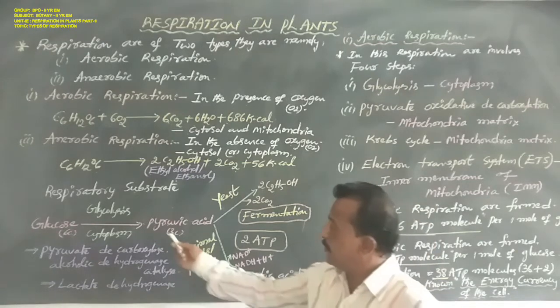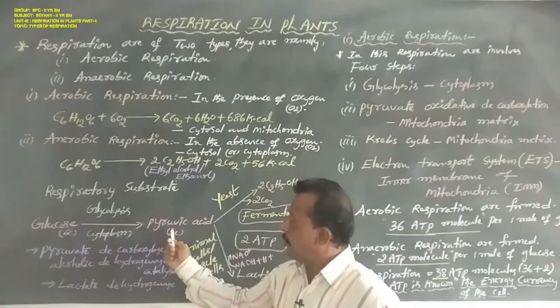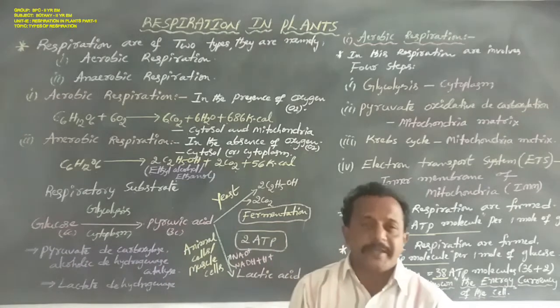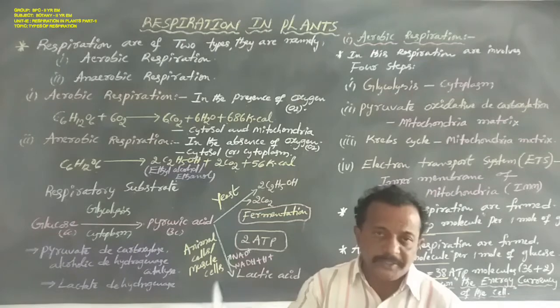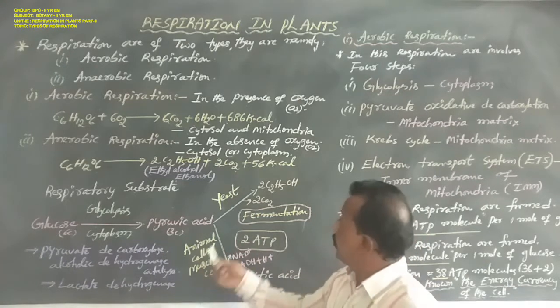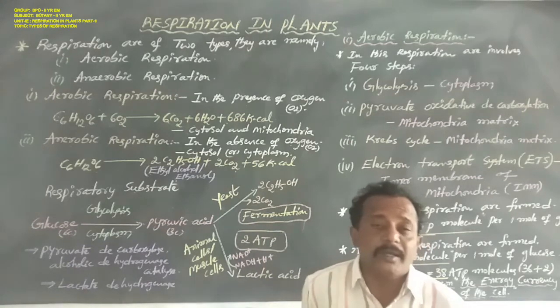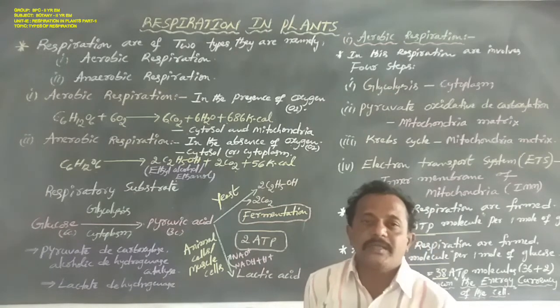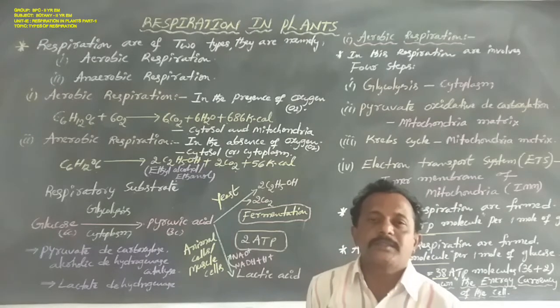In this step, the pyruvic acid is converted to acetaldehyde, and then the acetaldehyde is converted to 2 molecules of ethyl alcohol. At this time NAD+ is utilized.